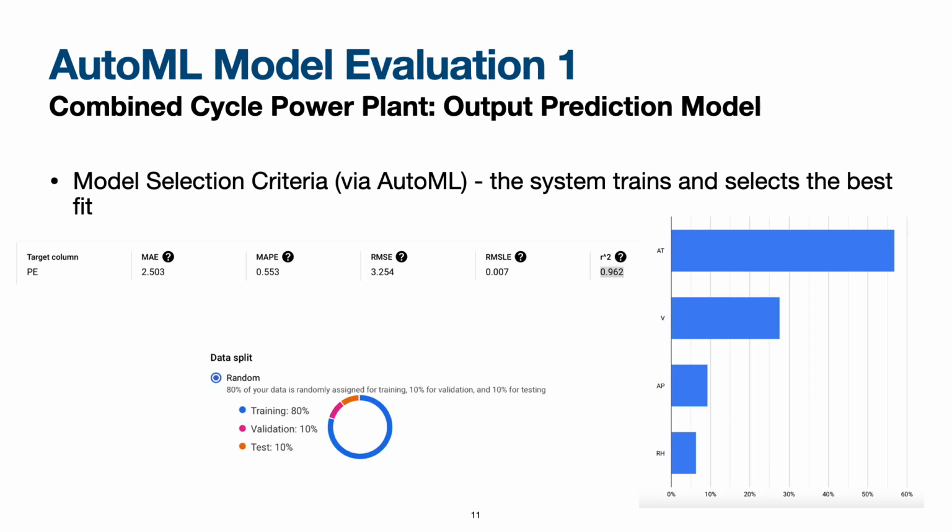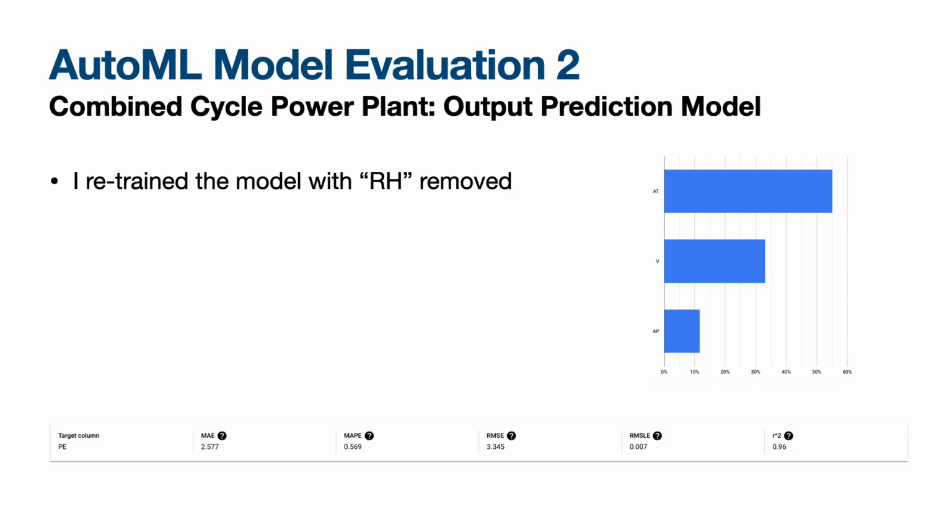Here is the first evaluation from AutoML with all features used. AutoML has selected the best algorithm and trained it based on the data I provided. You can see here that the data was split, output metrics are shown for the model, and AutoML also showed what the importance of each feature was in making the predictions. Now I retrain the model and remove the least important feature, RH. You can see here that I have a new set of output metrics to compare to my original model.